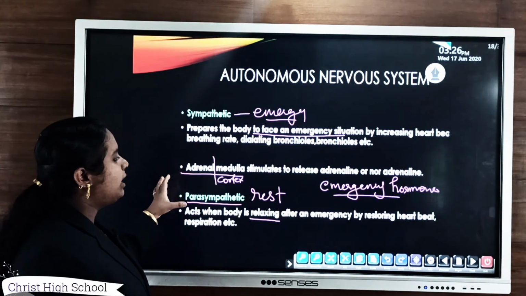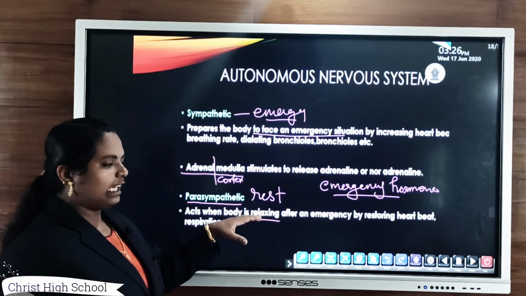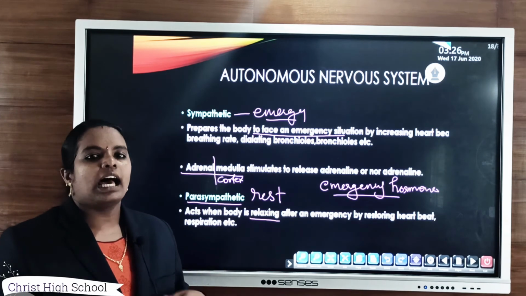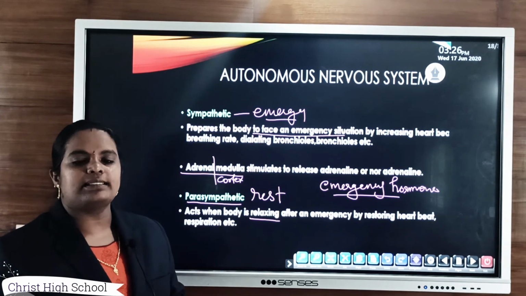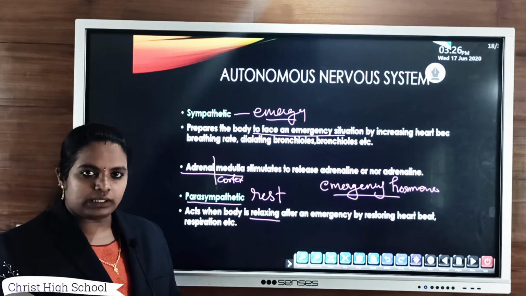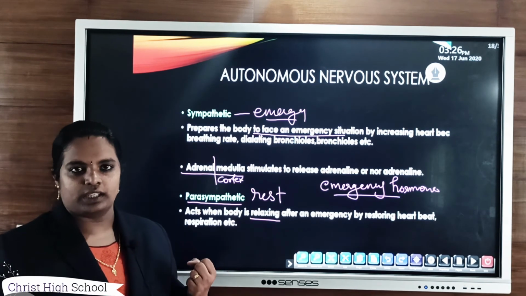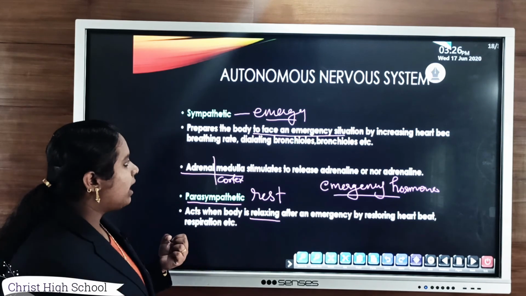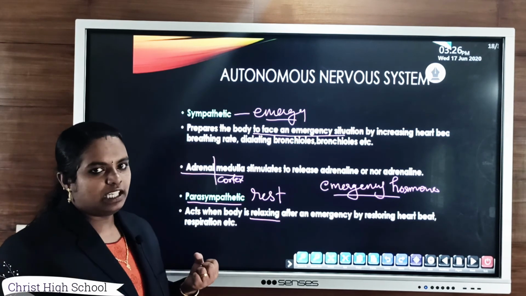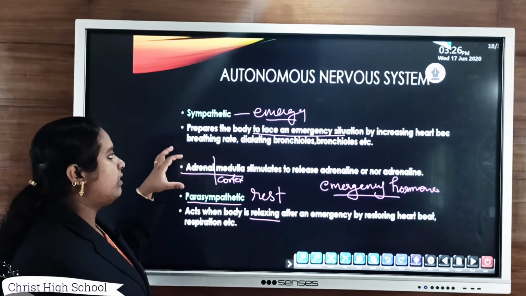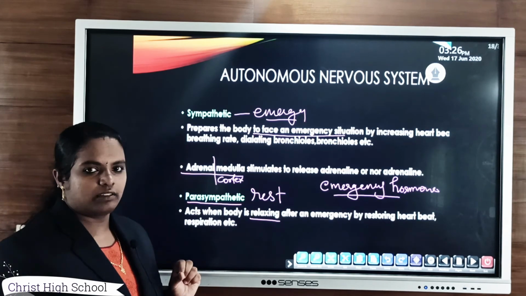So the adrenal medulla releases adrenaline, the emergency hormone, and it further increases blood pressure and heartbeat, as well as the process of respiration. In this way, we can overcome that emergency situation. So this is the main working mechanism of the sympathetic nervous system.